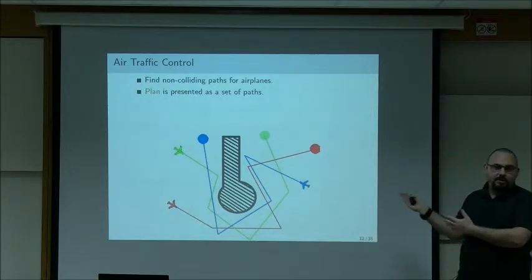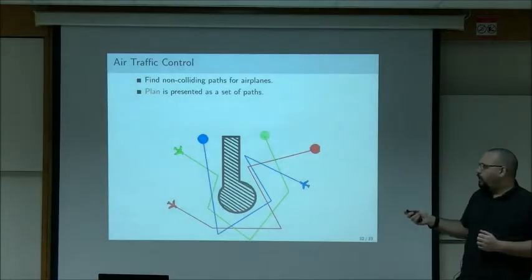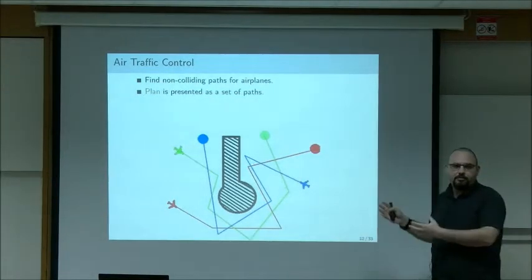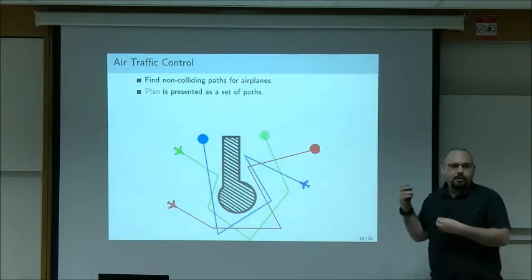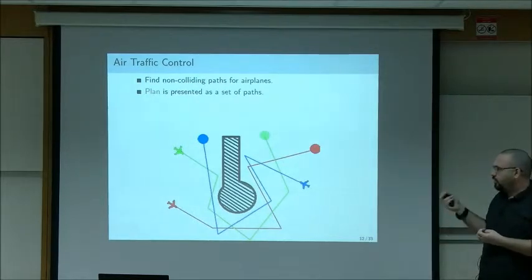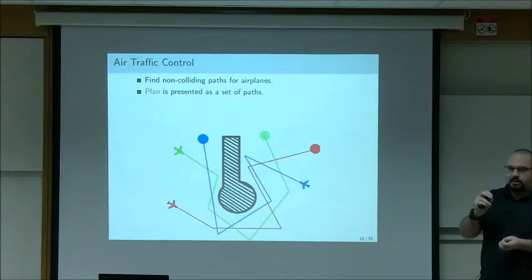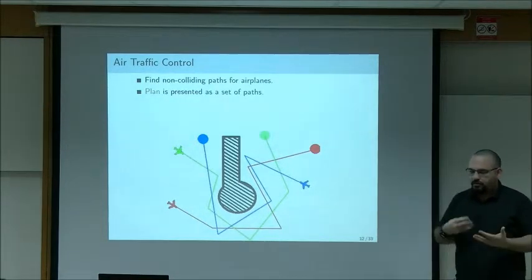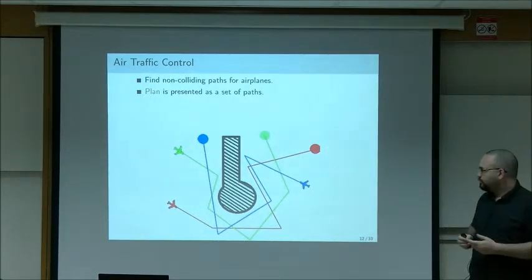One way is to present this animation that I've just showed. And I don't know if all of you managed to follow the 3 planes and make sure they didn't collide, but think of what happens if you have 20 planes or 100 planes. It's nearly impossible to view this carefully enough to see if they don't collide. You have to view it very, very slowly, which takes a huge amount of time, and it doesn't make sense in air traffic control where you actually have to make decisions about these trajectories.